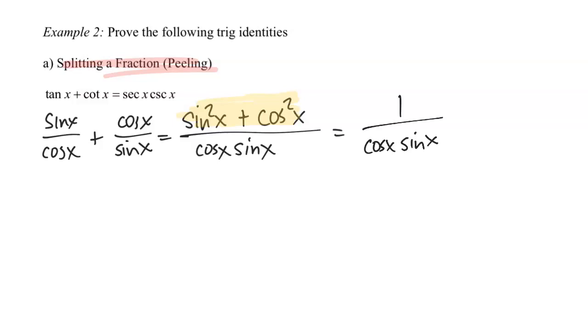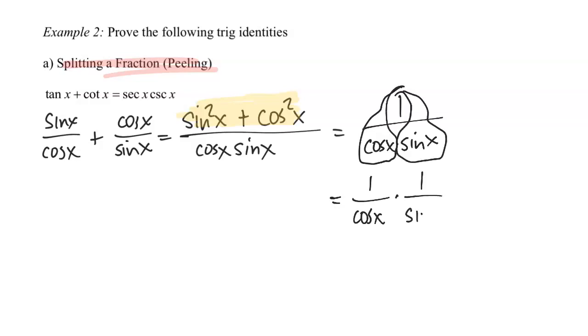And so now, because I have multiplication going on in the denominator, I can peel this by writing it as 1 over cosine x multiplied by 1 over sine x. And so now, using reciprocal identities, I'm going to be able to write this as my target, secant x times cosecant x.